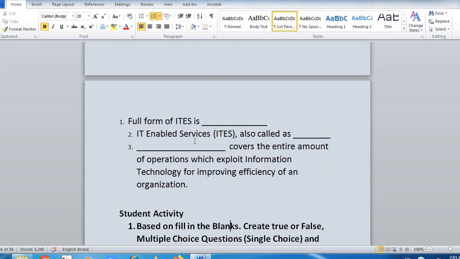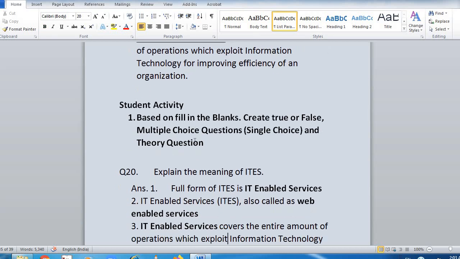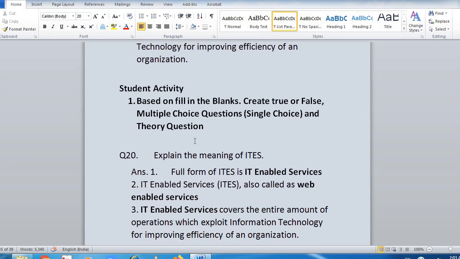Full form of ITES is dash. IT Enabled Service, also called dash. Dash covers the entire amount of operation which exploits information technology for improved efficiency of an organization. Now this is the student activity and the theory question that I have discussed earlier. The full form of ITES is IT Enabled Service. IT Enabled Service is also called Web Enabled Service. So it uses web service also and covers the entire amount of operation which exploits information technology for improving the efficiency of an organization.